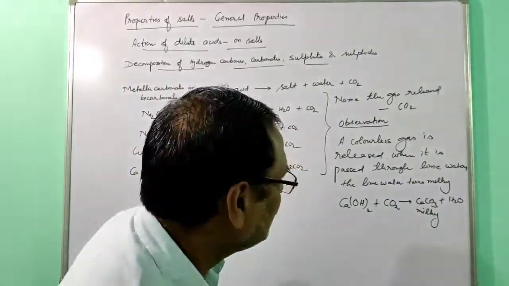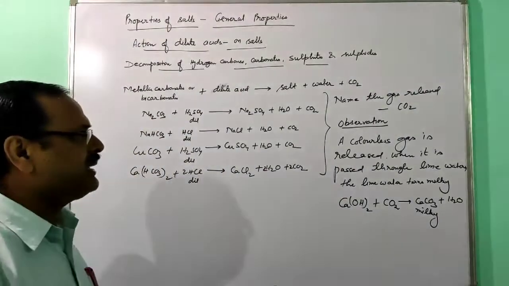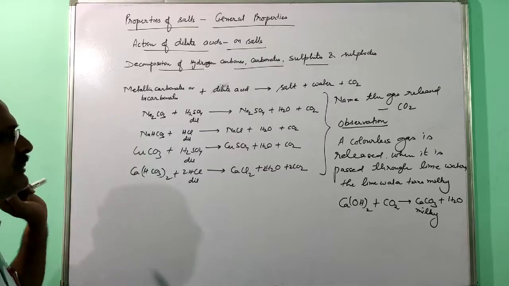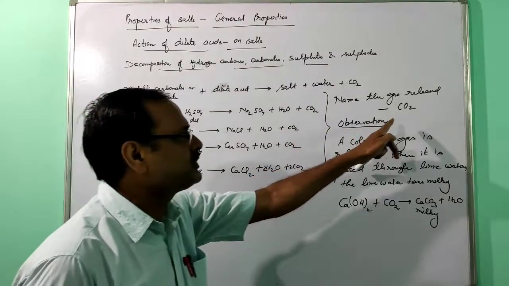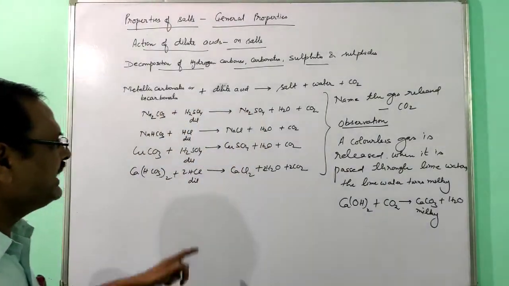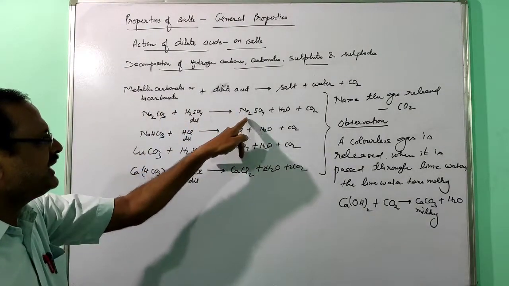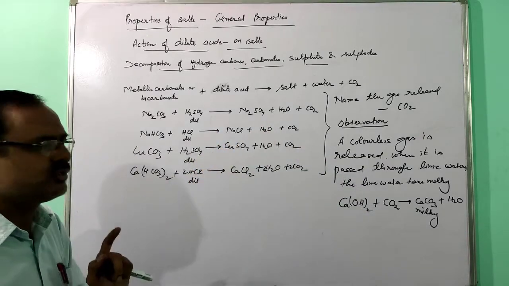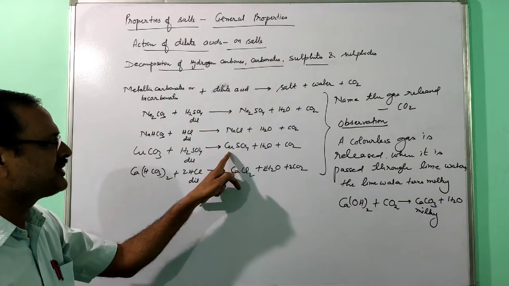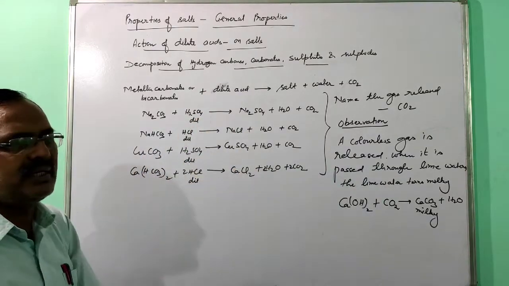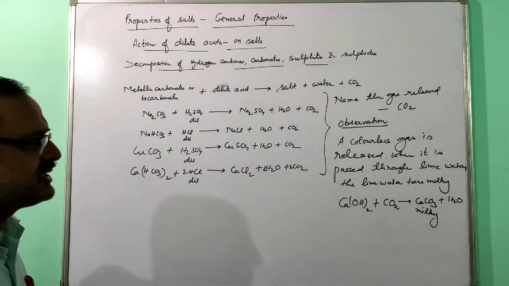So this is about the metallic carbonates and bicarbonates. Three types of questions can be asked to you. First of all, they may ask you for the chemical equation, then the name of the gas released, then the observation. And here, the products are colorless, but copper sulfate is a blue solution. So here one more observation will come: blue color solution is formed, and the rest, carbon dioxide gas is released, which turns lime water milky.